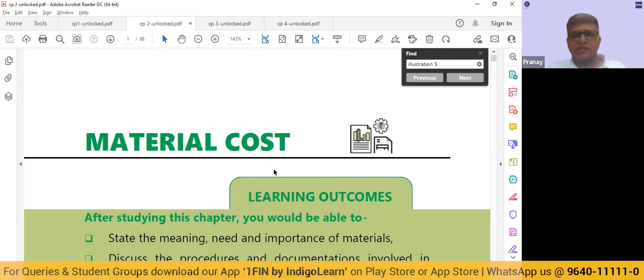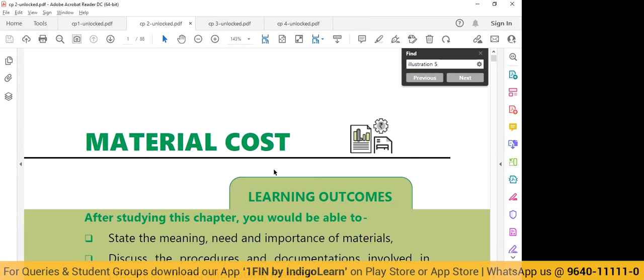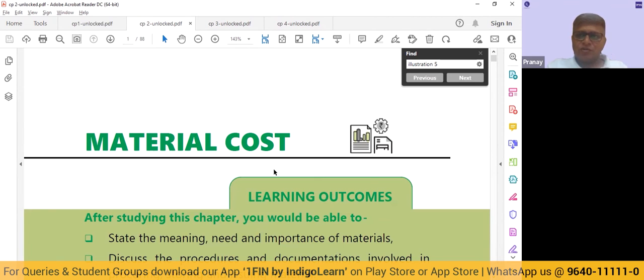It is also introducing us to some theory concepts. If an organization has to buy the material, what is the standard operating procedure that the entity will follow? The production team will have to give an indent to the store. The store will check whether they have sufficient material or not.